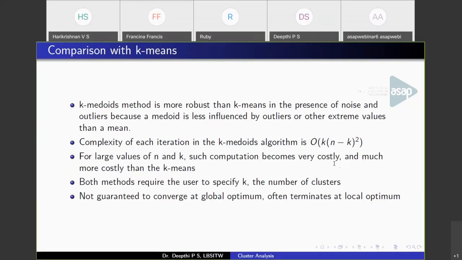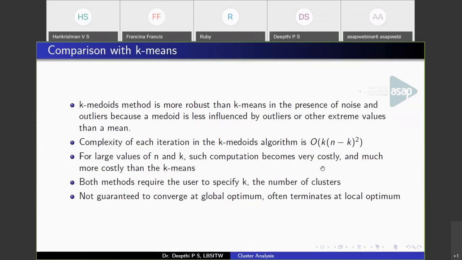Also, we have to specify k, the number of clusters, as input in both the algorithms. And there is a chance that you get a local optimal solution. So at one set of centroids, you have an optimal solution, which need not be the optimal solution that you get when you pick another set of points. So both don't guarantee you a global optimal solution.